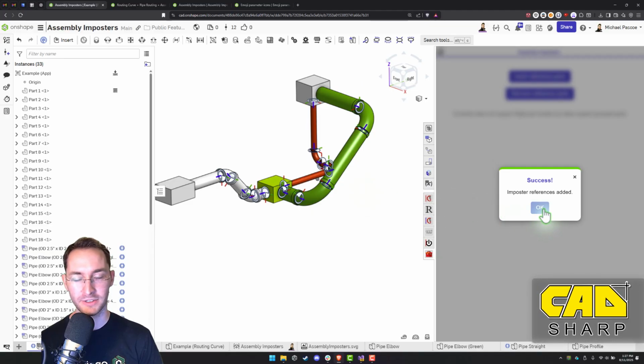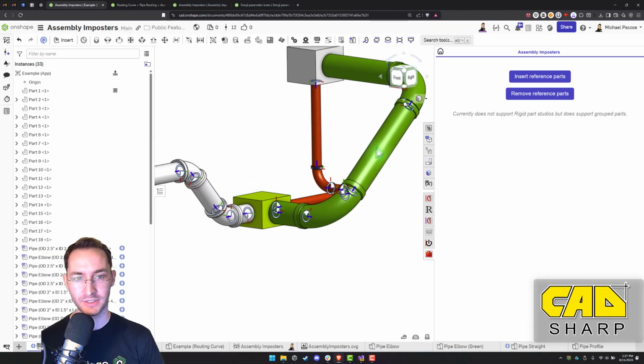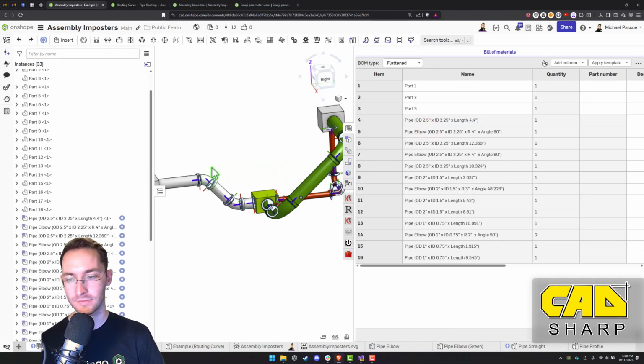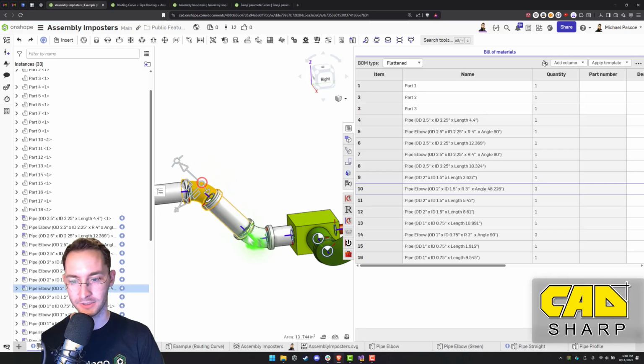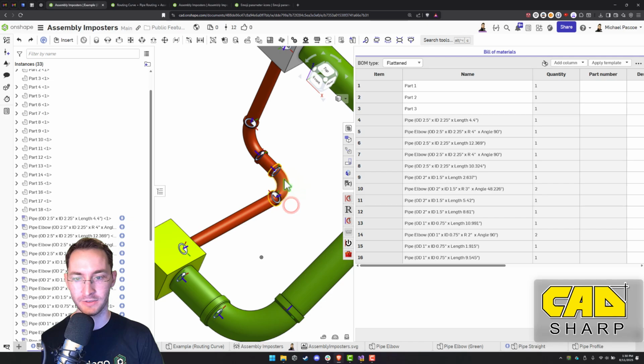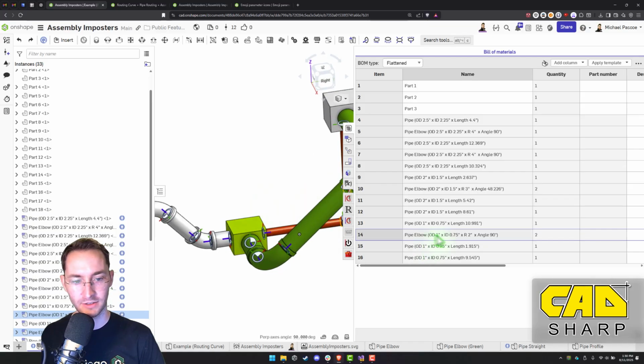There we go. It's finished. And so now we've got the original parts in here that are properly inserted into the assembly. So if we look at the BOM, these two elbows are now properly counted. And if we look at these two over here, these are also properly counted in the BOM. And each of the pipes have the OD, ID, and optionally, I guess, the bend radius and the angle.